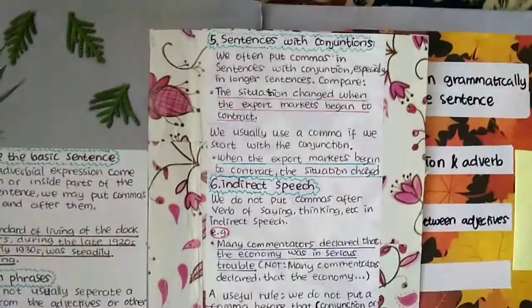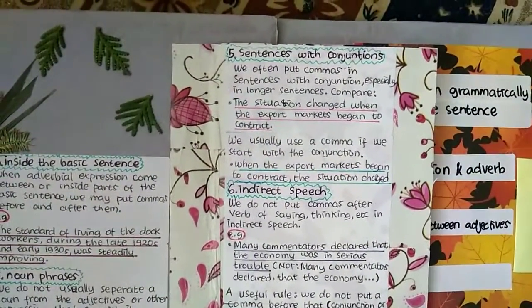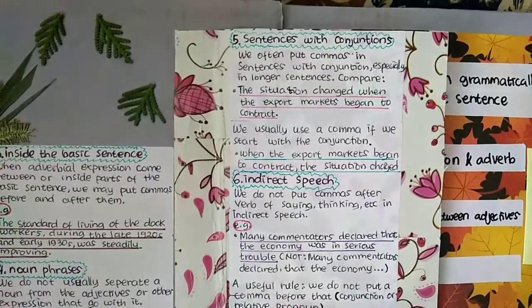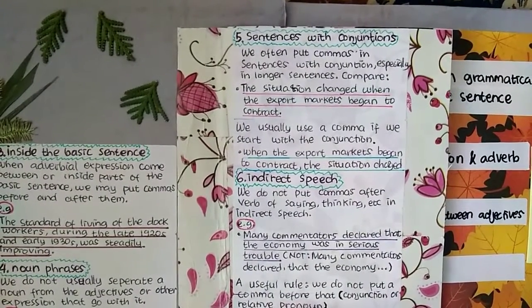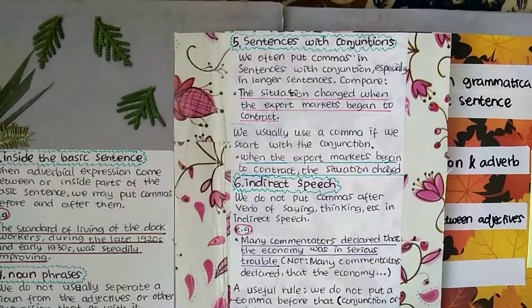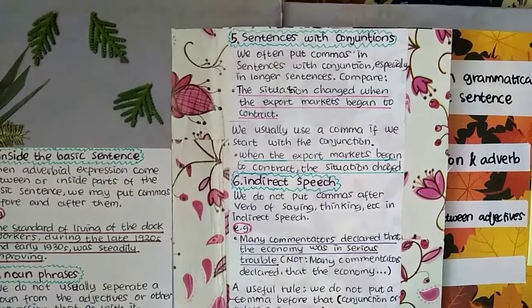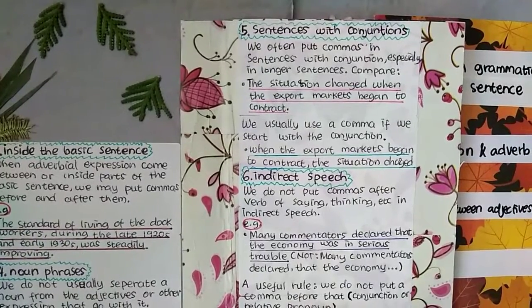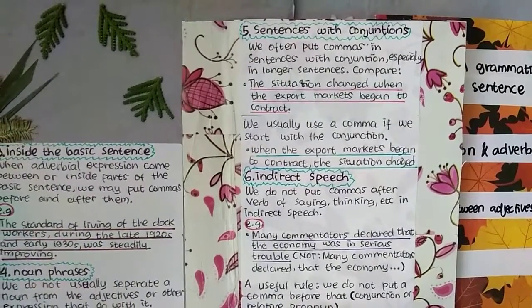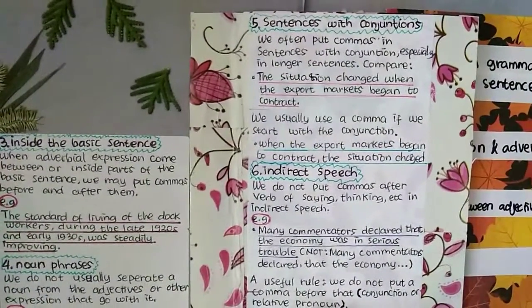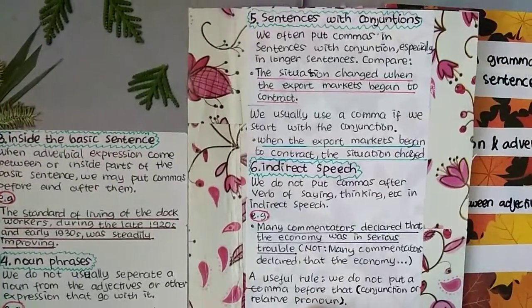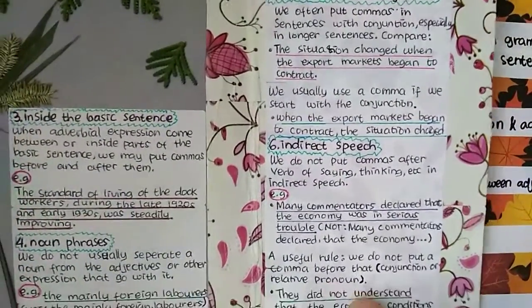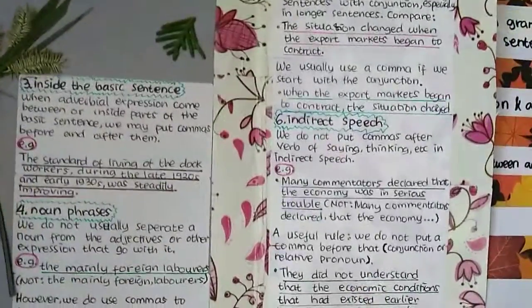Number 5 is sentence with conjunctions. We often put commas in sentences with conjunctions, especially in longer sentences. Compare, the situation changed when the export market began to contract. We usually use a comma if we start with the conjunction. For example, when the export market began to contract, the situation changed.